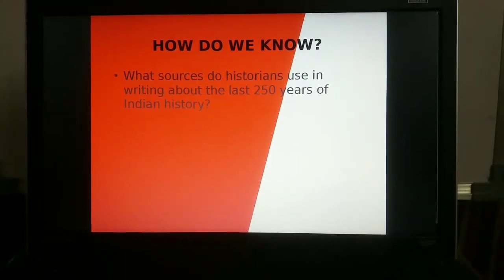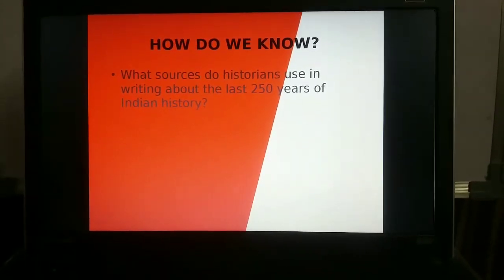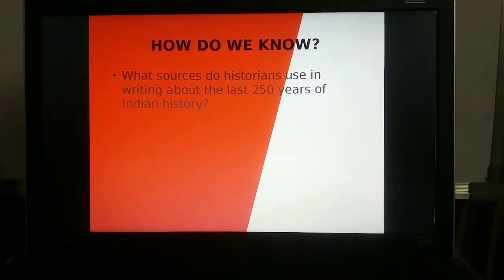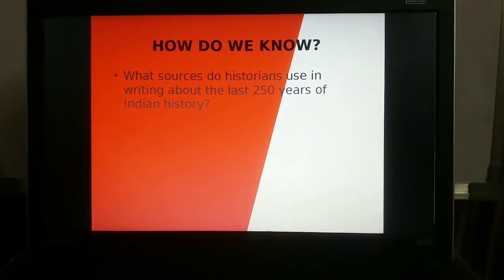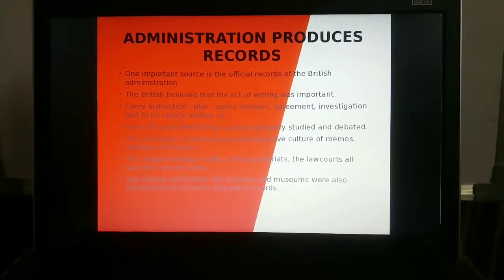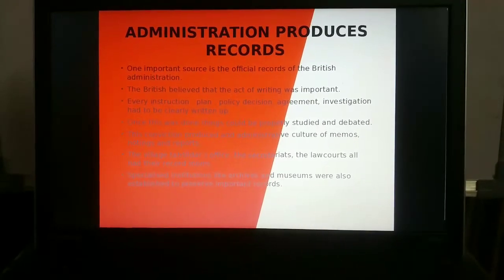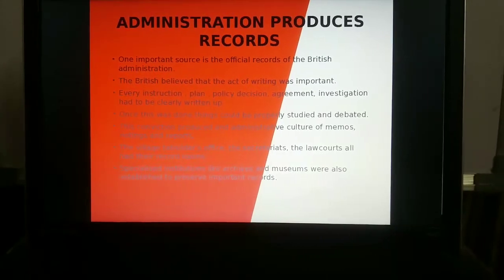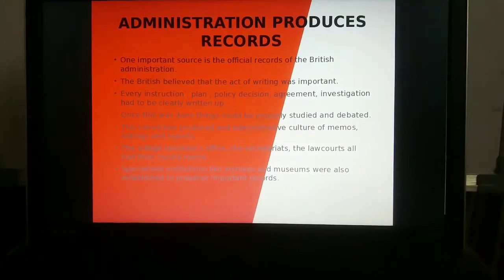So how do we know? How do we know means what sources historians use in writing about the last 250 years of Indian history. The major thing is administration produces records: how they stored and preserved their information, how they collected information from different sectors, and how they gave that information to the next generations. Now we are going to learn all these things.